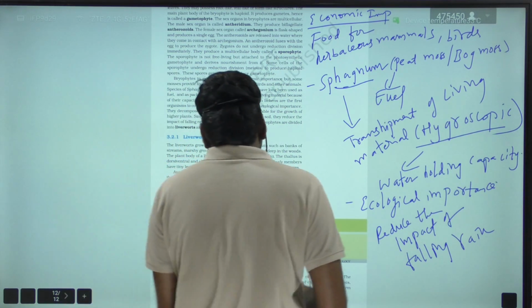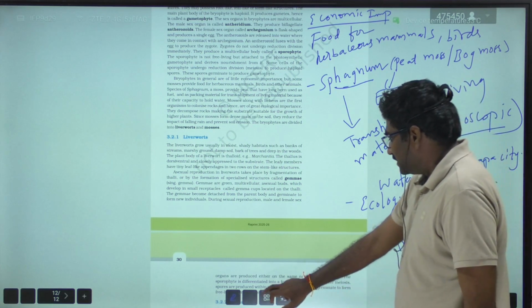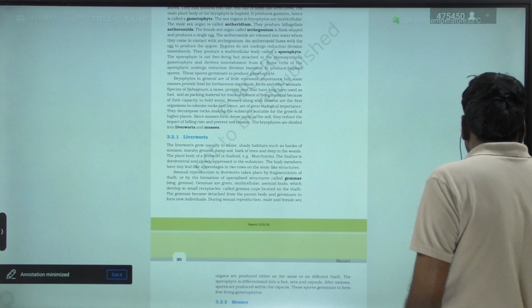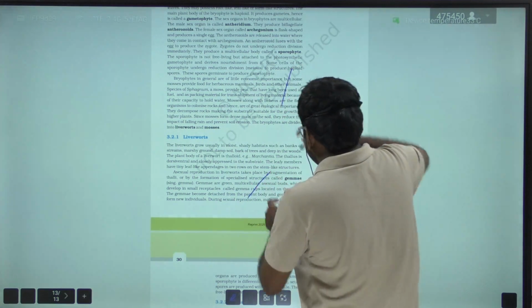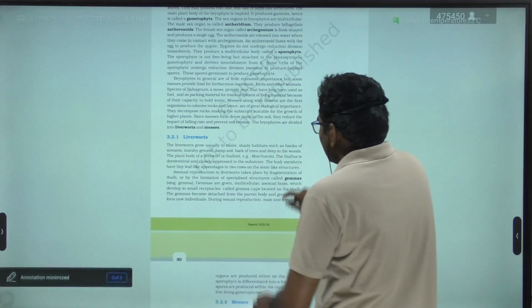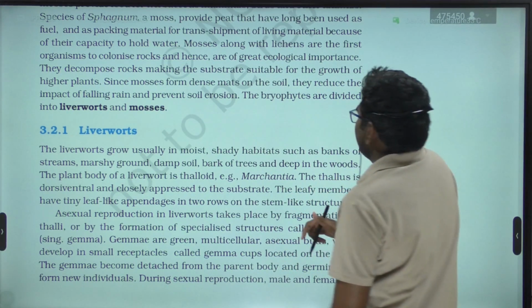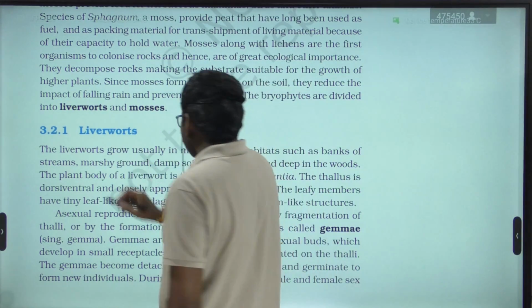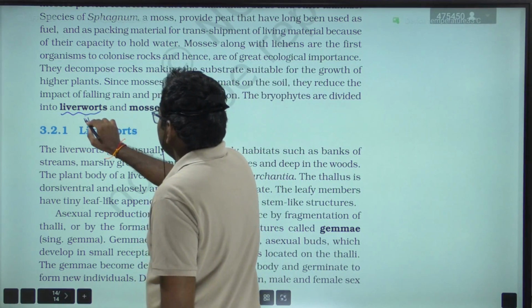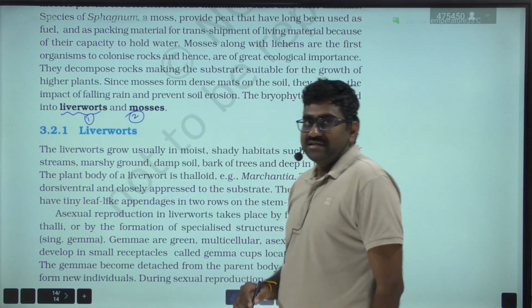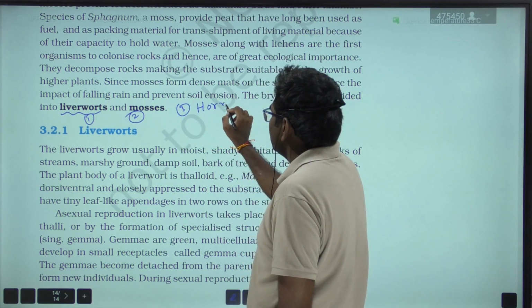Okay, right. Next, the bryophytes are divided into three classes, that is liverworts, mosses, and in the state syllabus another class is there, that is hornworts.